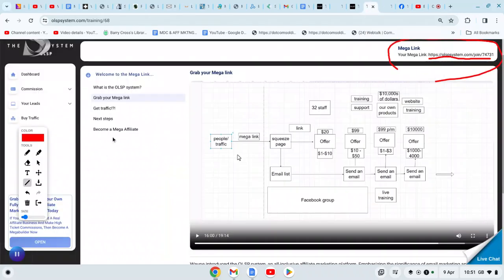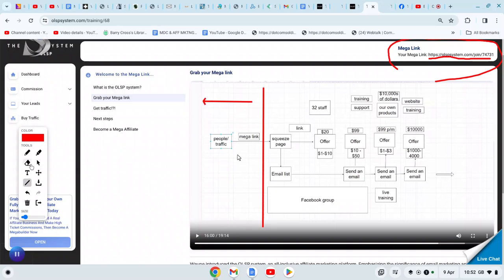When you join, you watch this video here, welcome to Megalink, and he'll teach you in here how the system works. Now you'll see here that Wayne has drawn a line down here. This line's really important because this is a 100% done for you system. So all you've got to be concerned with is these two boxes to the left hand side of this line here.